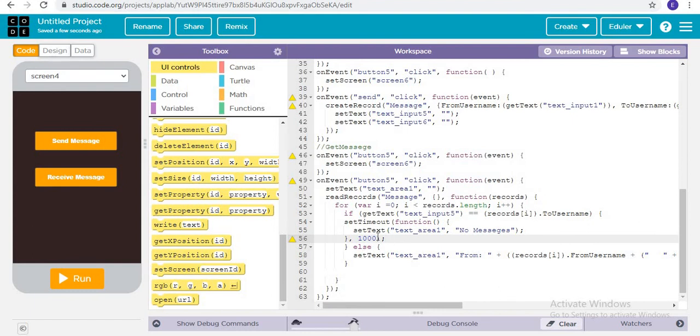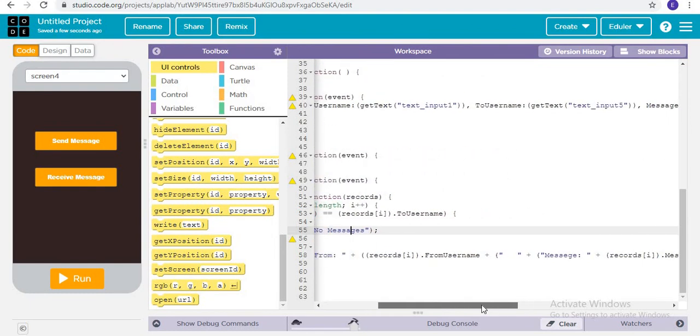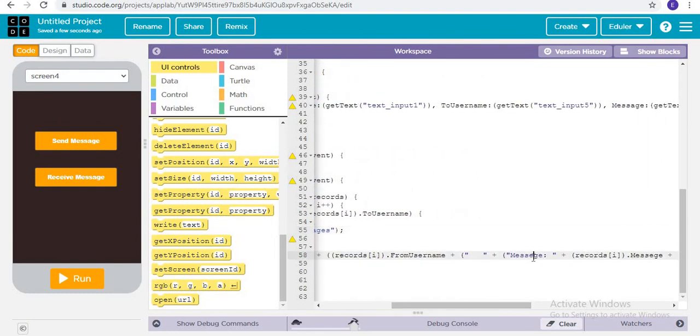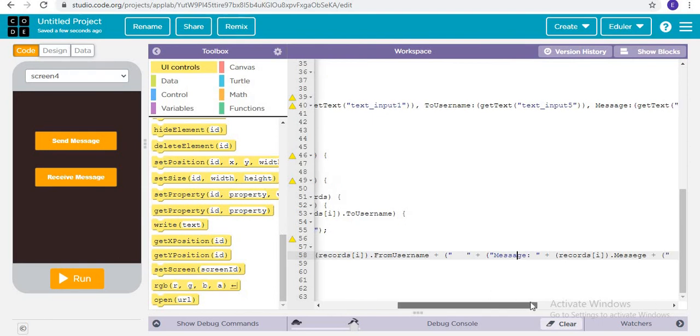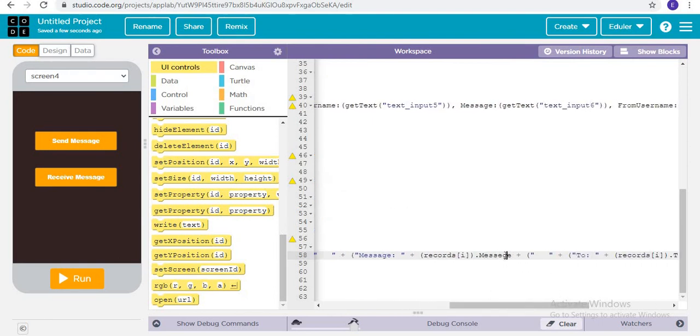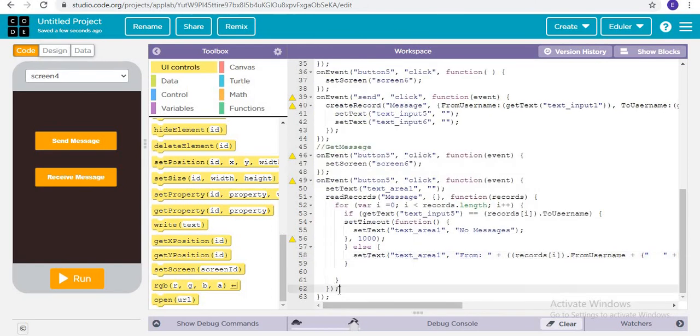Suppose there are no messages, then it will set no messages, but otherwise, if the messages are there, then it is going to show the message like this. Fine, now our application is all done.